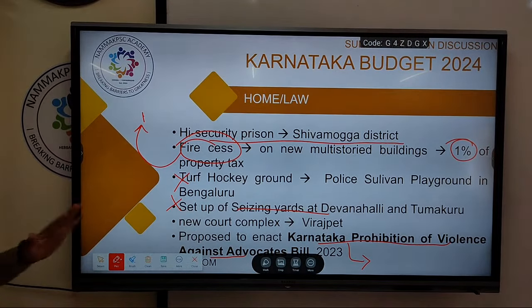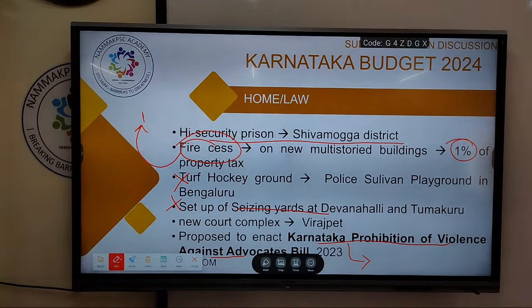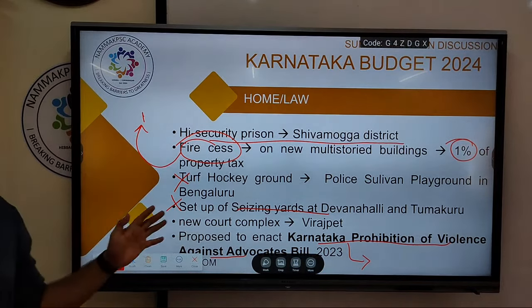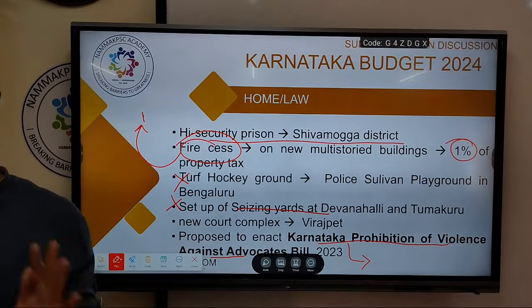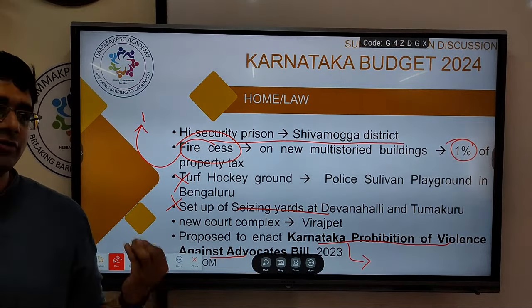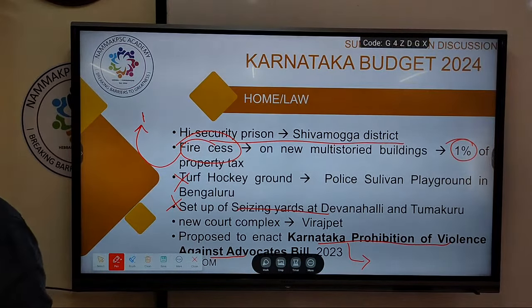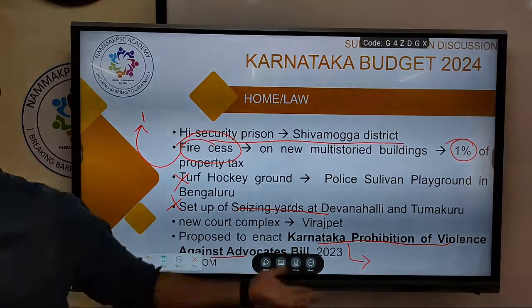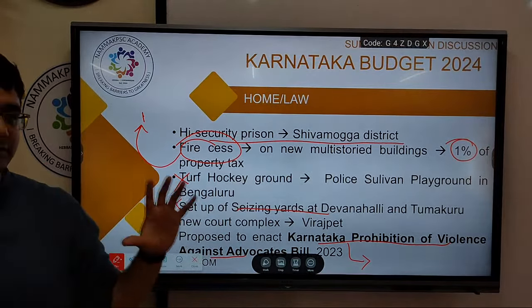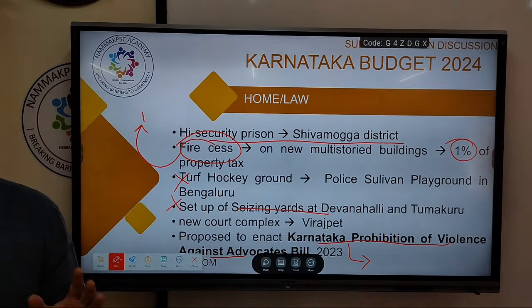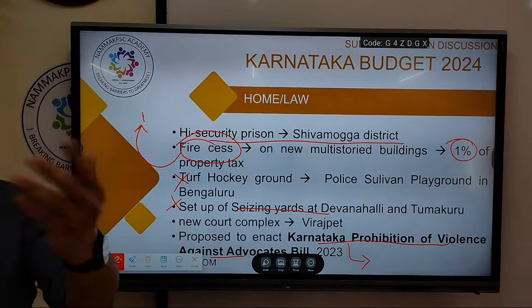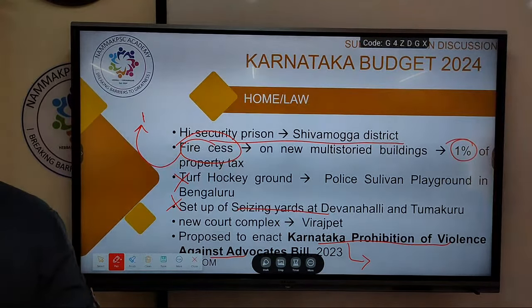So these are probably some of the important things in our Karnataka budget. Potentially we have discussed about 100 topics or 100 probable questions that can be asked. This is how you have to reduce your entire topics into probable questions. This is the best approach you can apply for any topic that you prepare. Instead of simply reading and completing the syllabus, convert them into probable questions. Especially the ones I have highlighted in red are the most important ones, which can be asked directly, statement based, however you convert it.